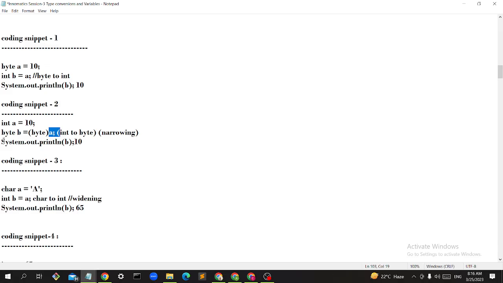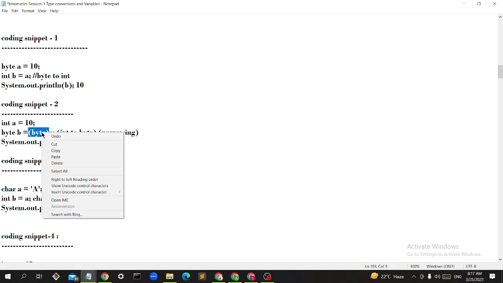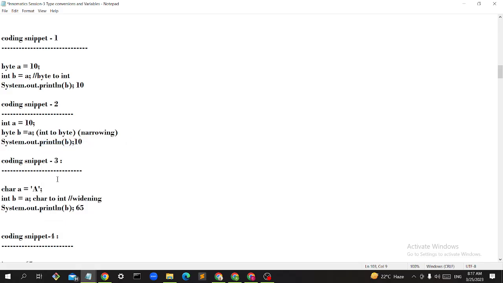This is explicit conversion, where the programmer has to take care. Which conversion does it come under, guys? Narrowing conversion. So the programmer has to write it explicitly: cast to byte on the right-hand side, then put it in the byte variable. Then it will also print 10. If I do not convert like this, it will simply give an error.